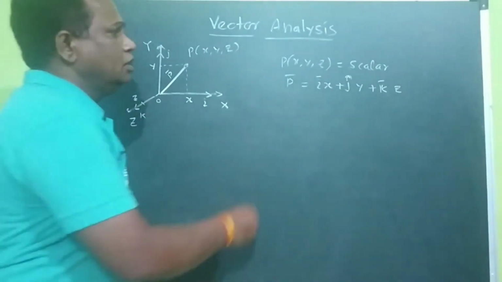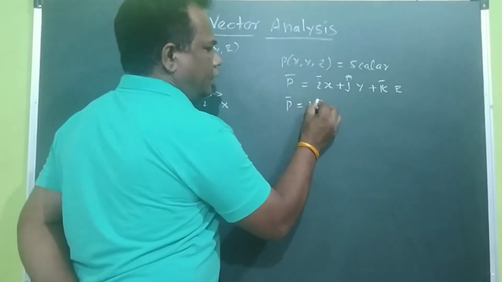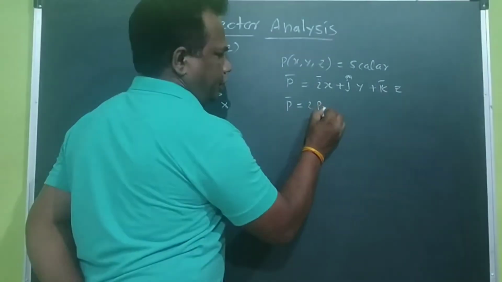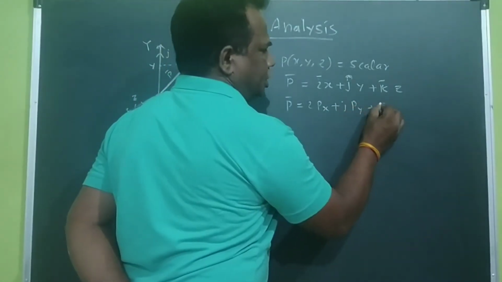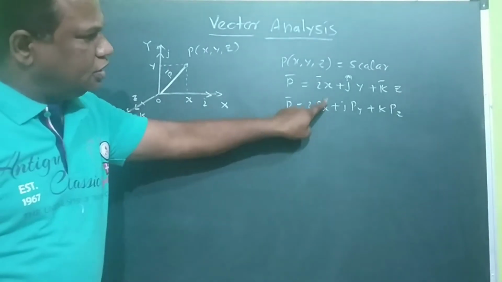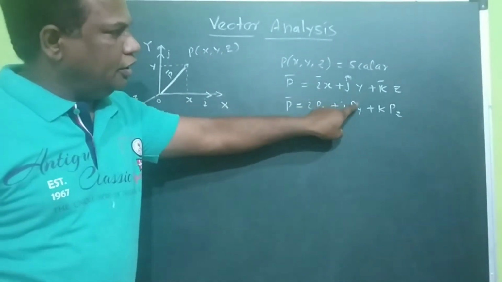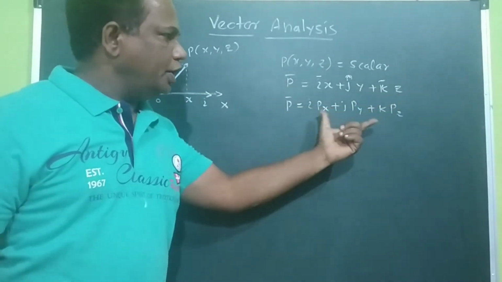Or you may say it can be represented as P bar equal to I P of x plus J P of y plus K P of z, where Px is nothing but x, Py is nothing but y, Pz is nothing but z. Why have we changed this?